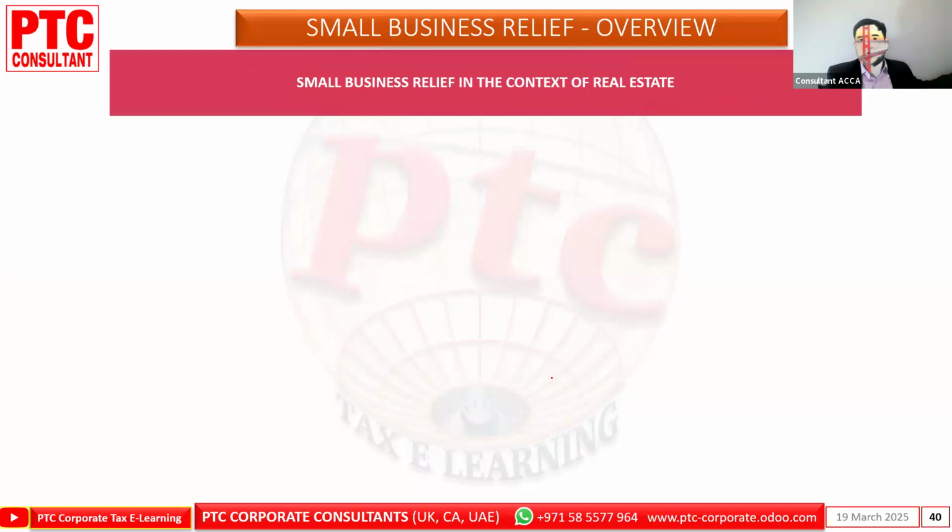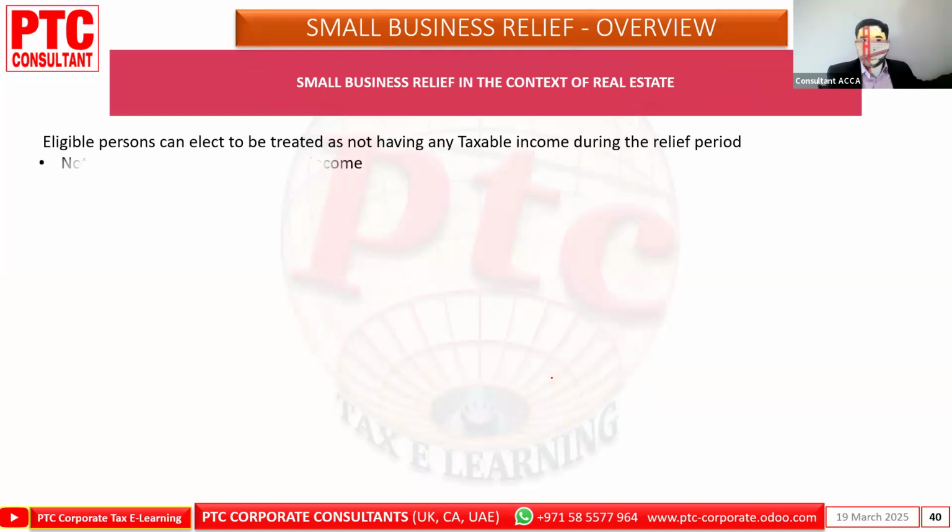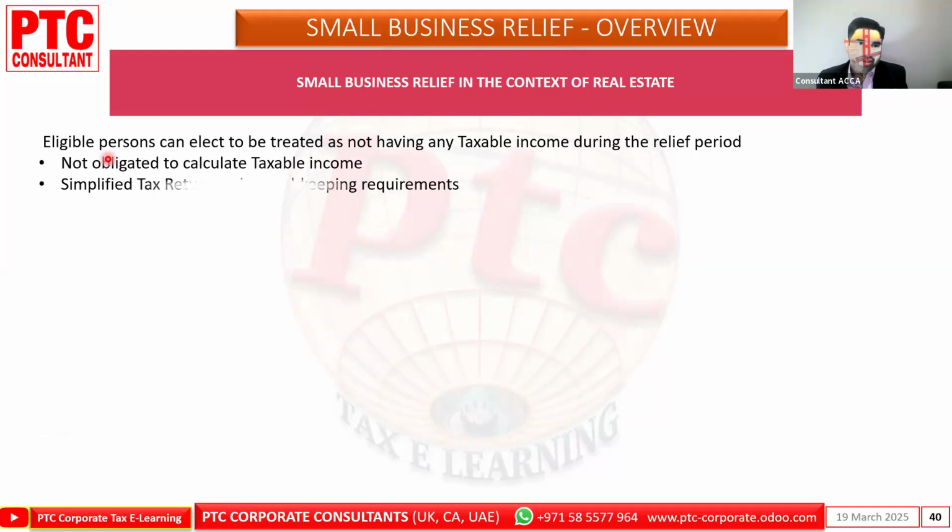Small business relief in the context of real estate. An eligible person can elect to be treated as not having a taxable income during the relief period. There is no obligation to calculate the taxable income. Here the wording is that an eligible person can elect to be treated as not having taxable income. Who are the eligible persons? We will learn who will be an eligible person.